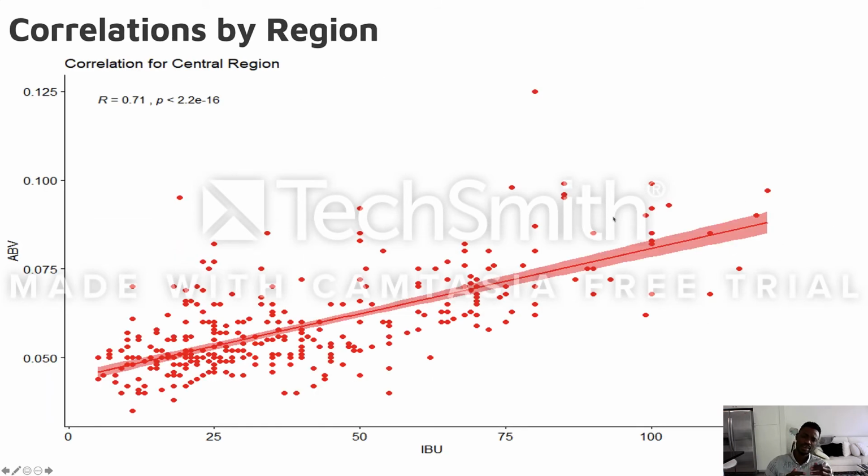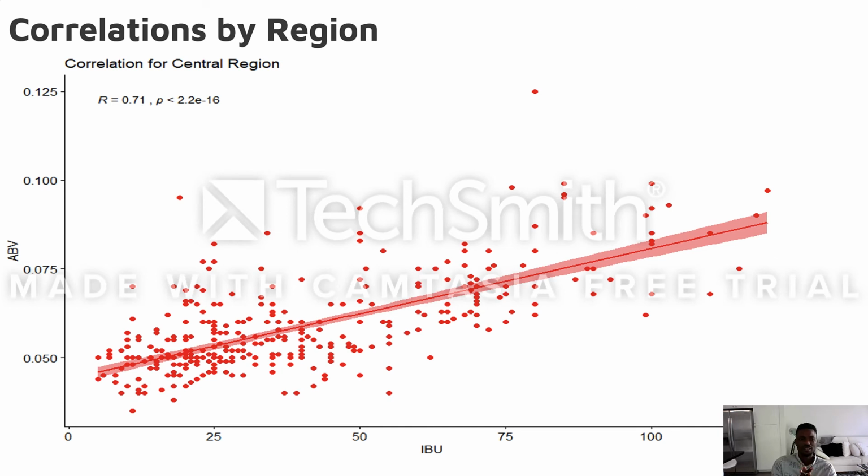We went ahead and made a correlation by region to see the relationship between the ABV and IBU by region. We can see here that with an R value of 0.7, they have a good relationship.